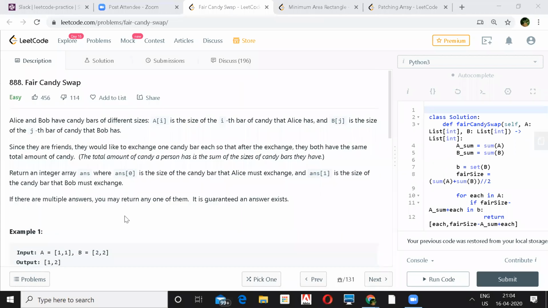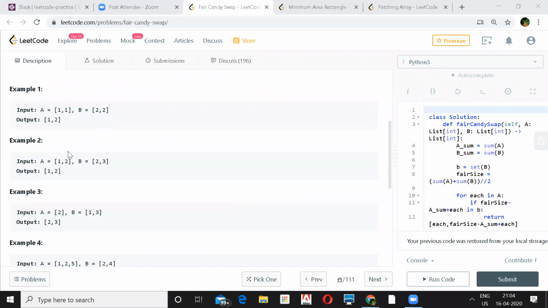So here we can see A has candy bars of length 1, 1 and B has 2, 2. So if A gives 1 to B and B gives 2 to A, then both will become 3, 3. So A needs to exchange the candy of height 1 and B needs to exchange the candy of height 2. Here again, A has to exchange 1 and B will exchange 2. So both of them will become 4, 4, and will have an equal number of candies.